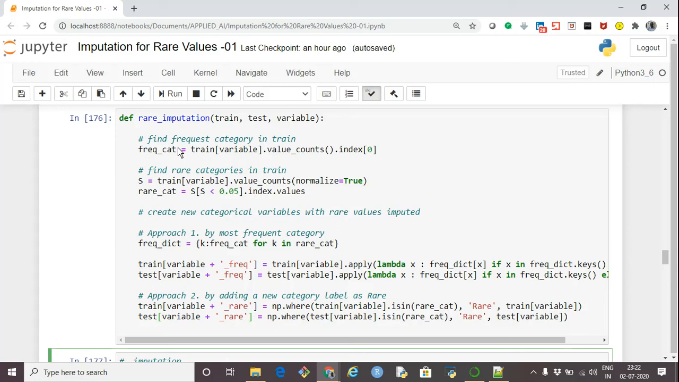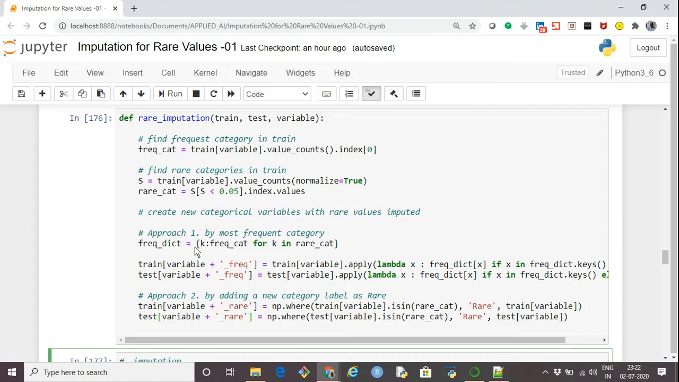First it finds the most frequent category for the given column in the trained data set, and then it finds all those categories in that column which are rare, that is below the threshold I'm taking as 5%. Then using two approaches, it calculates two additional columns. The first column is variable_frequent, where it replaces the rare categories by the most frequent category.